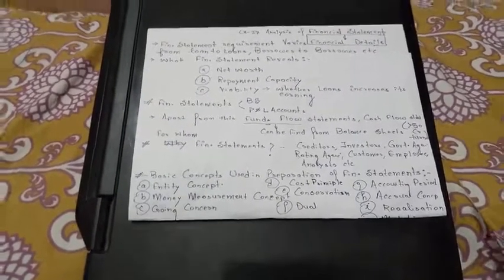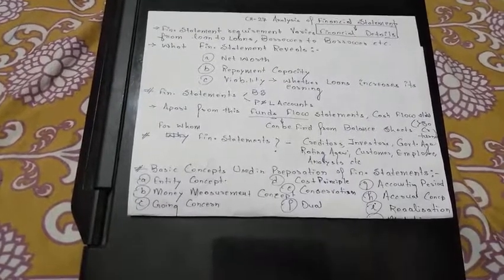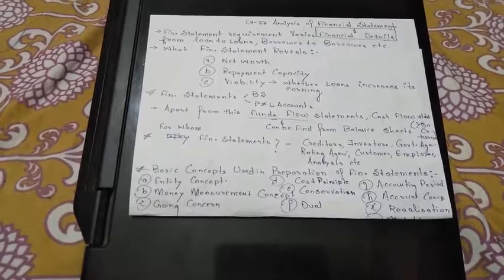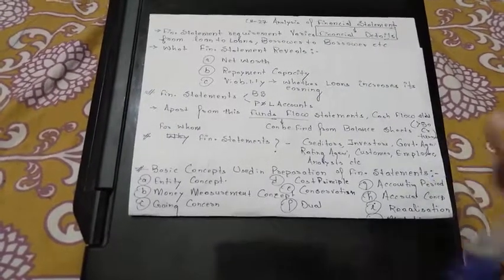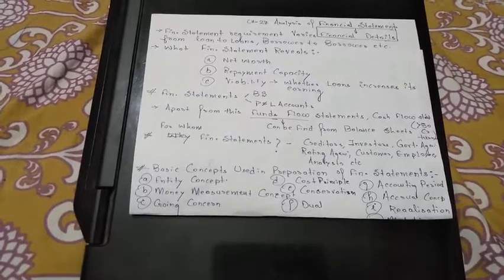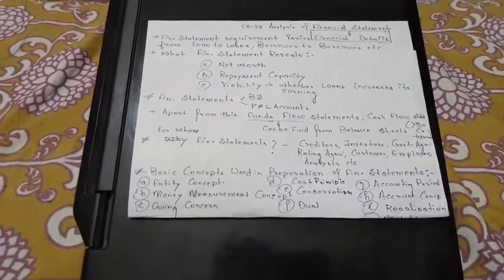Next, conservatism. In the conservatism concept, you need to consider all future losses, but you don't need to consider future gains. This is conservatism. Dual concept: if there is a credit somewhere, then there is a debit also. So that is the dual concept.